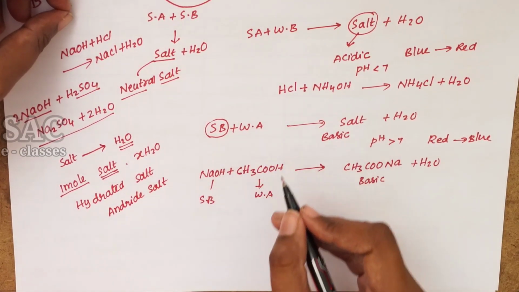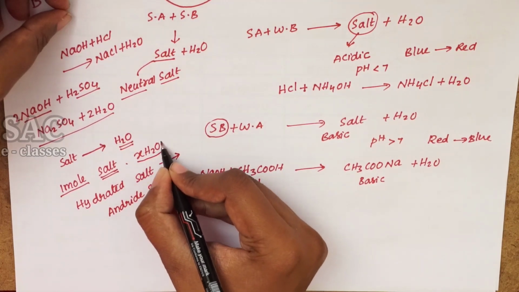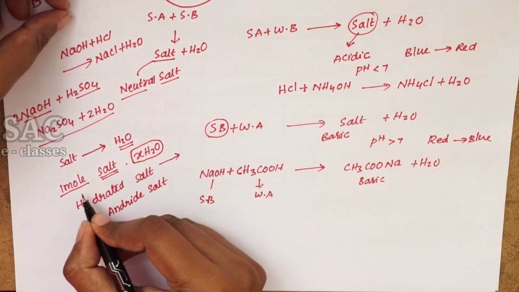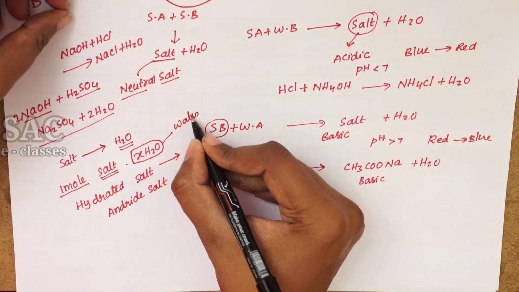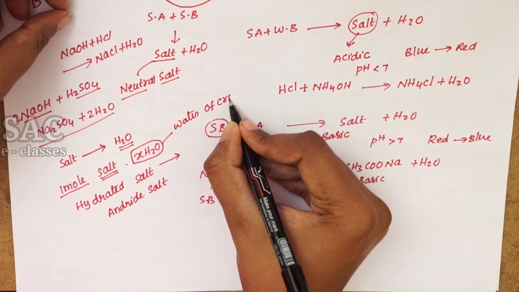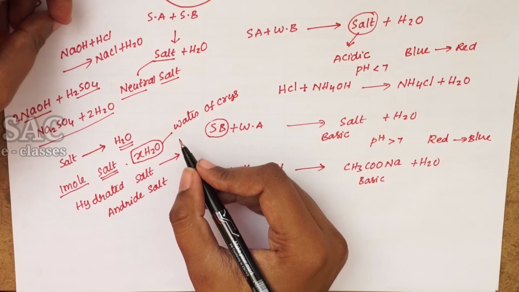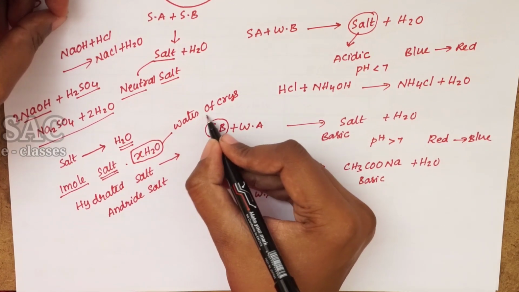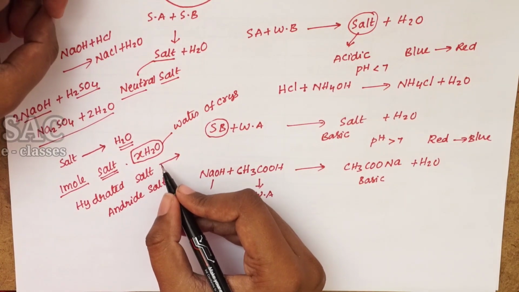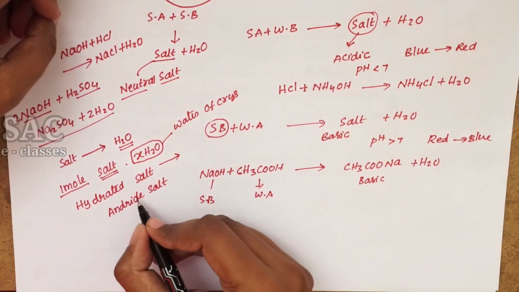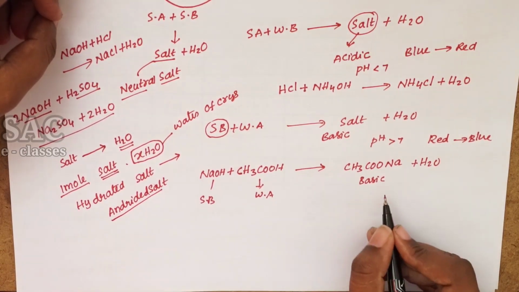Hydrated salts exhibit different colors, as we say. The number of water molecules attached to 1 mole of the salt is called the water of crystallization. Due to the presence of the water of crystallization, salts exhibit different colors. When we heat them up, the water of crystallization will be removed and they turn into a white, powdery form. And whenever it drives off the water, we call those anhydrous salts.